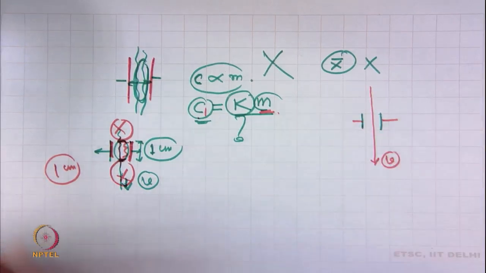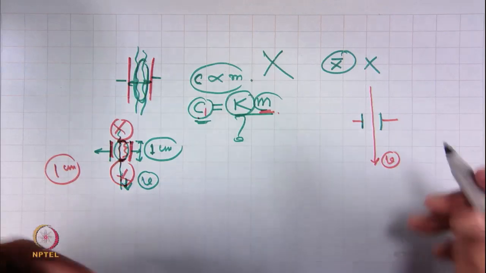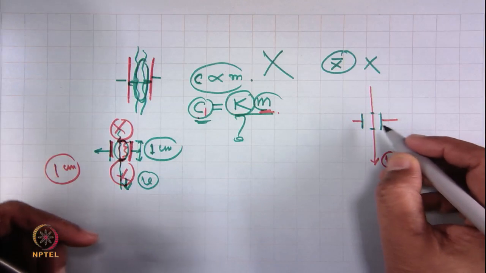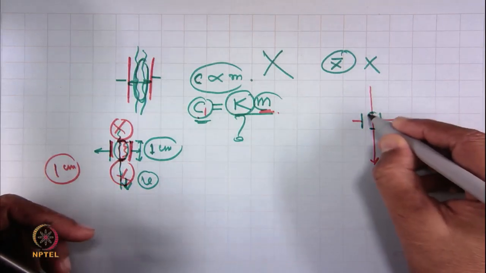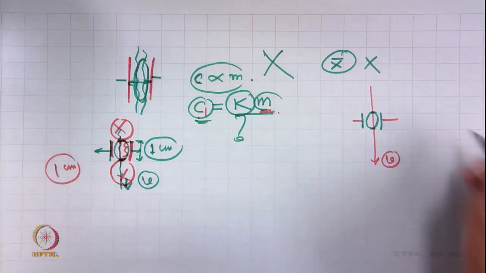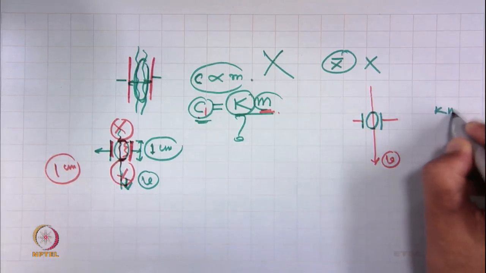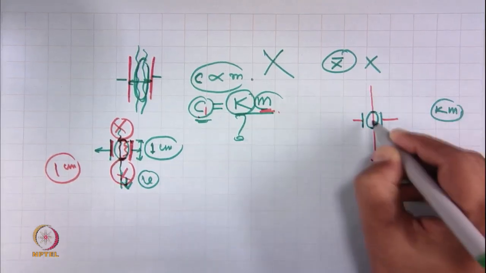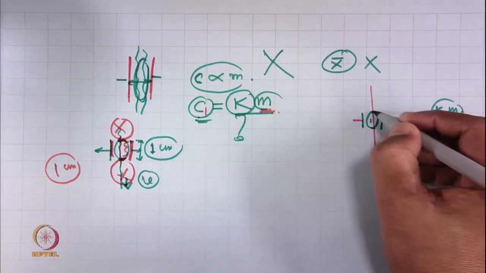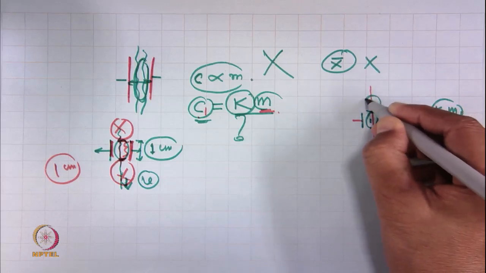This 1 centimeter is measuring the capacitance for this mass, K m 1, unit 1. Next, it should take the mass of the next unit.